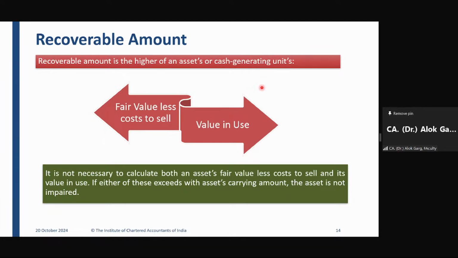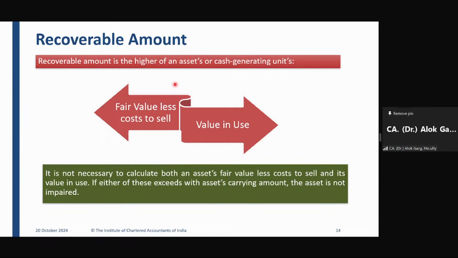So friends, the standard says that it is not necessary to compute both fair value and value in use if either of these exceeds the carrying value of the asset, because once you have computed one value and found that it is higher than the carrying value, whether it is fair value or value in use, it means the asset is not required to be impaired.